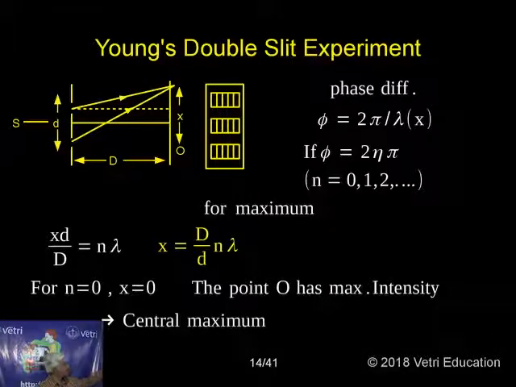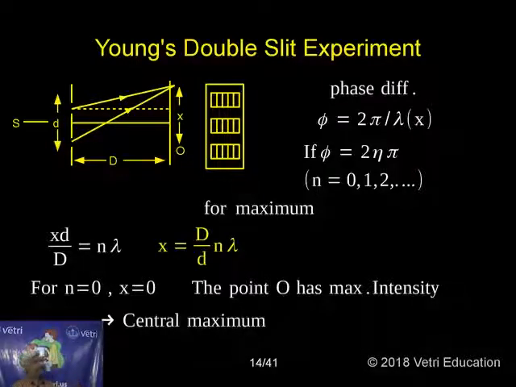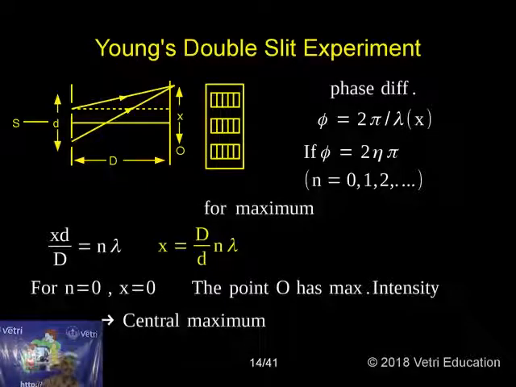If two slits are there and any one of the slits is closed, what happened? If any one of the slits is closed, we get only one light ray. For getting interference, we need two light rays. Since one slit is closed, the emergent light is only one, so we do not get interference.